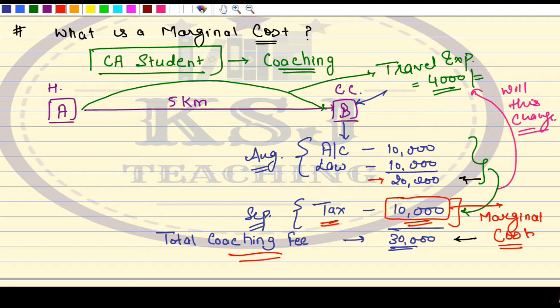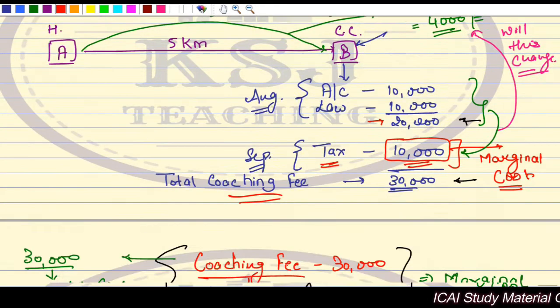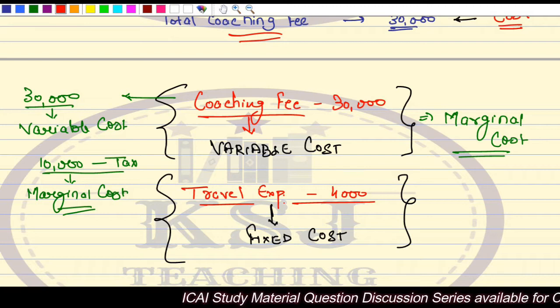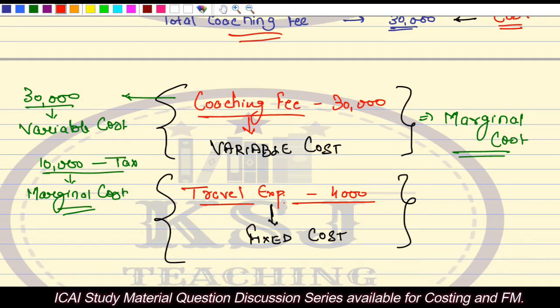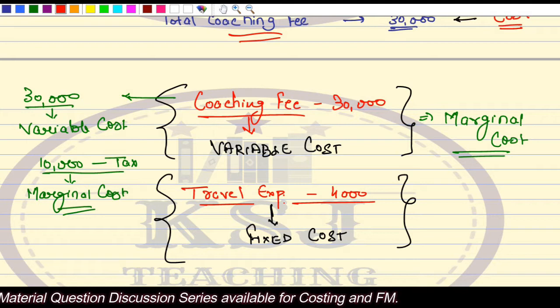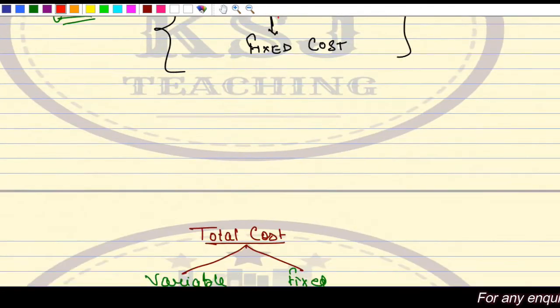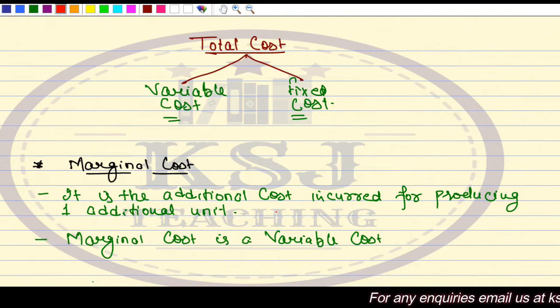So for the understanding of the marginal cost, when we talk about the marginal cost, we need to divide the cost into two parts. One is variable and the other one is fixed cost. Because the marginal cost is a variable cost and not a fixed cost. So we need to divide the total cost into variable and fixed. So this is what we studied. Total cost to be divided into two parts.